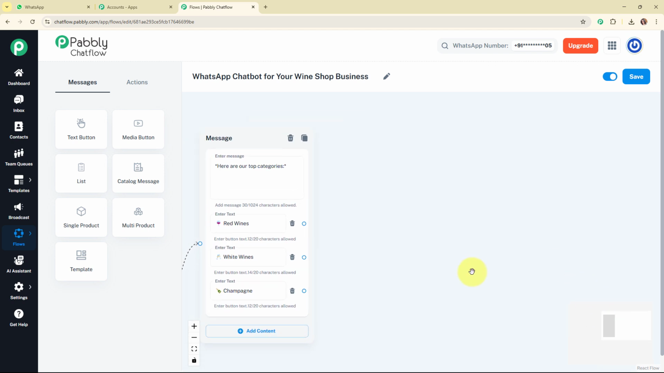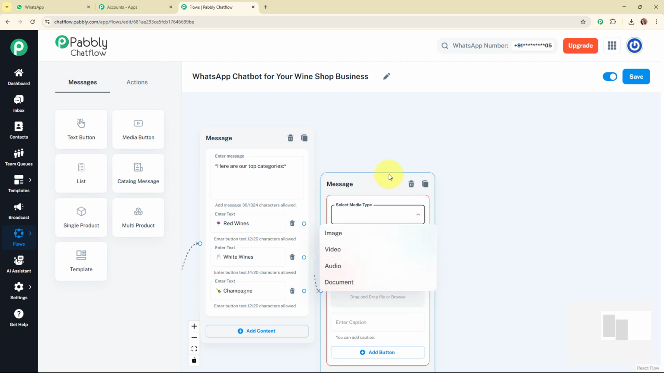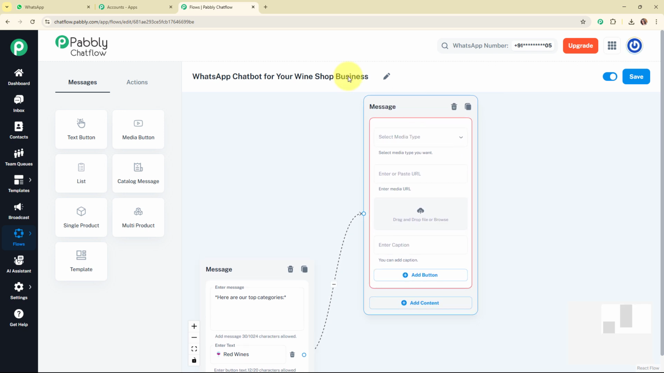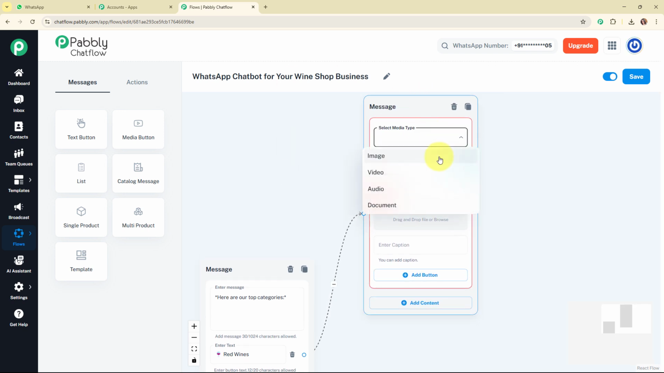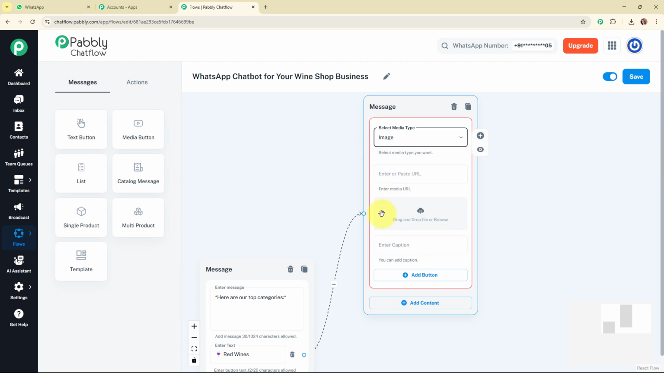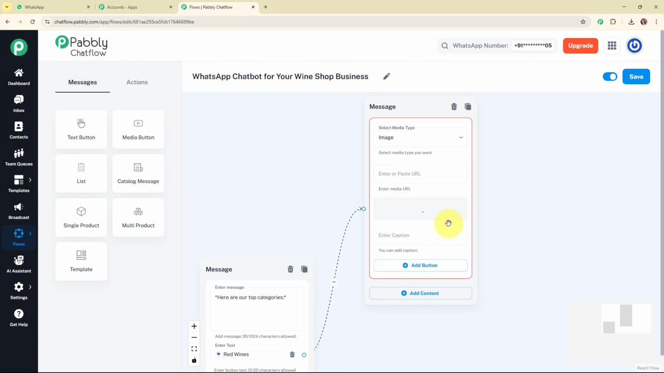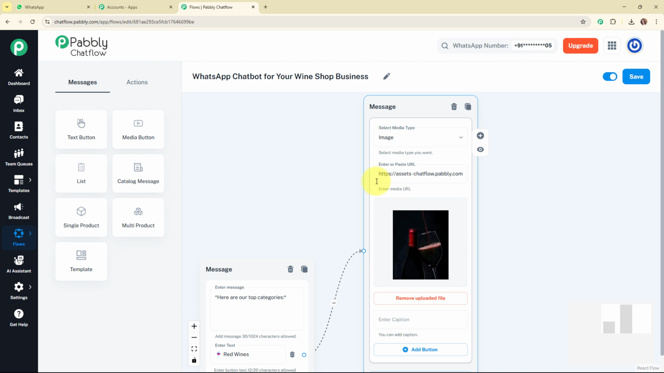Here I want to add images as well for the description. So for that I'm going to use a media button over here. I'm going to select the content type as media, and drag and drop this message box a little upper, and then select my media type as image. Then it is asking me to enter the media URL. For that we are going to drag and drop the file over here. I'm going to browse the file from my file manager, and select the image for the red wine. So I've successfully added the red wine image, and you can see the URL has been updated automatically.